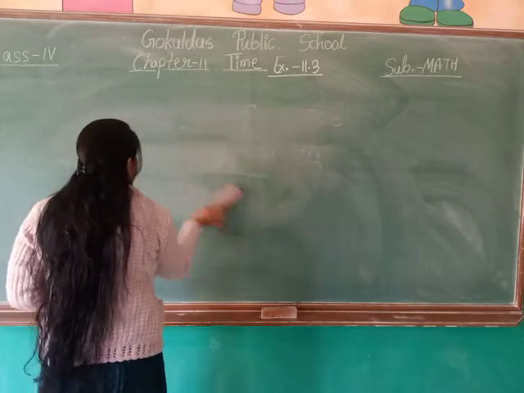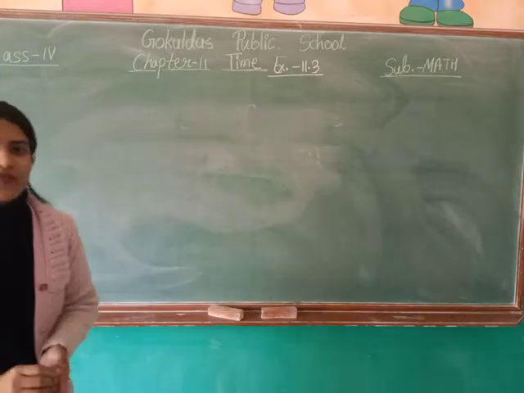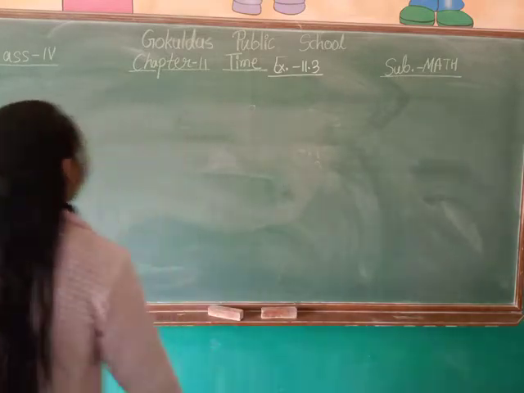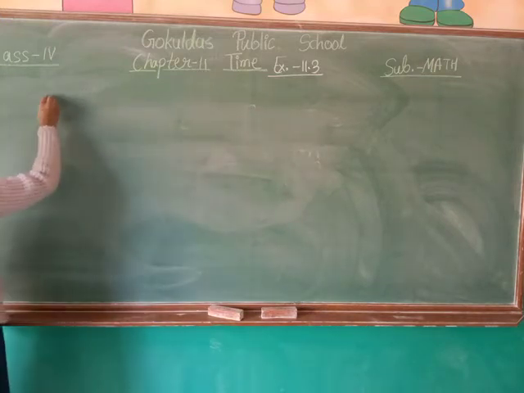Now it's very easy to find time duration. I am writing the formula on the board. You will note it down.